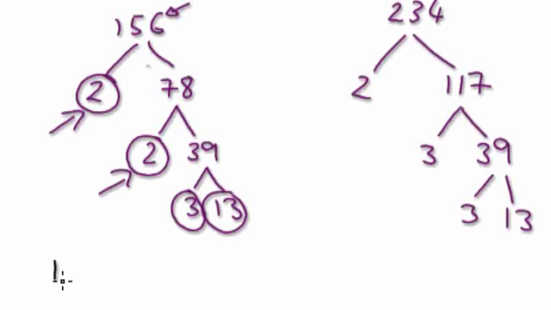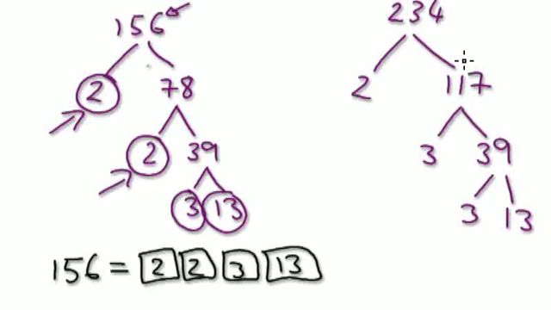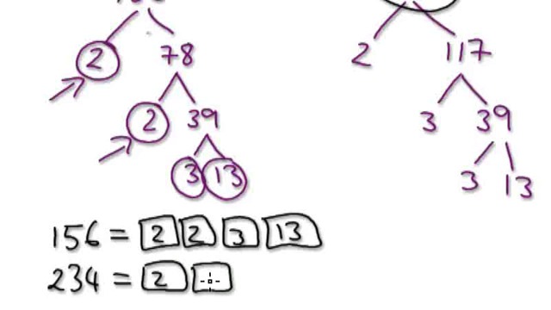It can be done. That's all that I'm illustrating. So here, 156 is made up of 2 times 2 times 3 times 13. 234 is made up of 2 times 3 times 3 times 13.